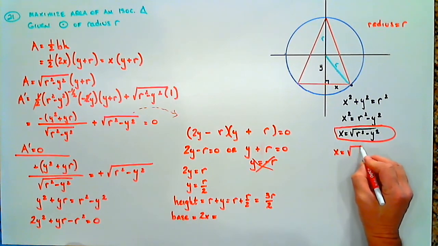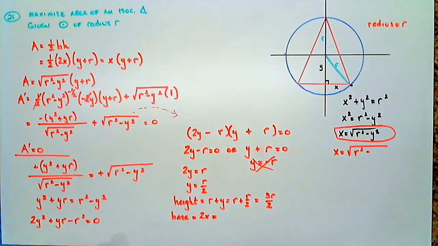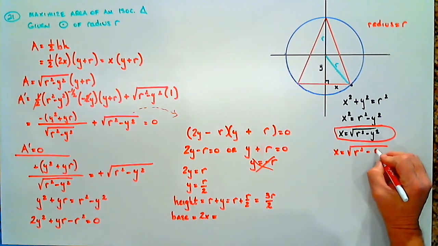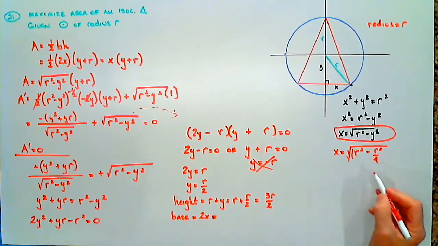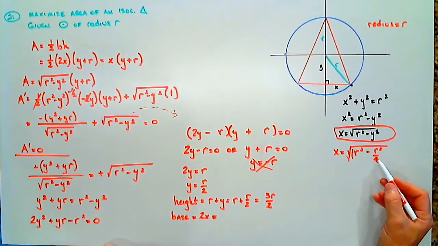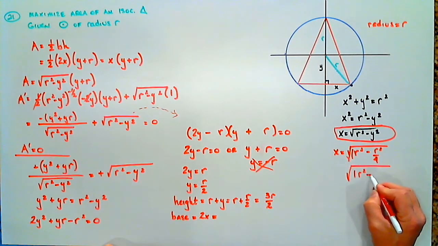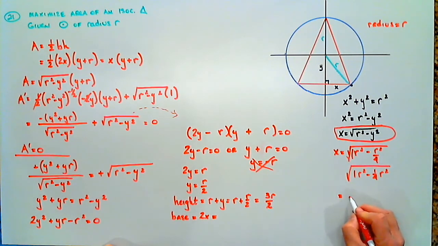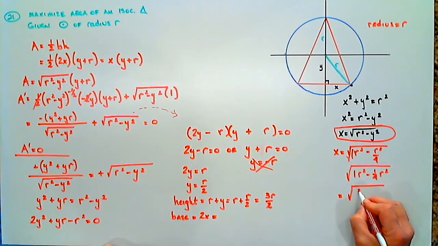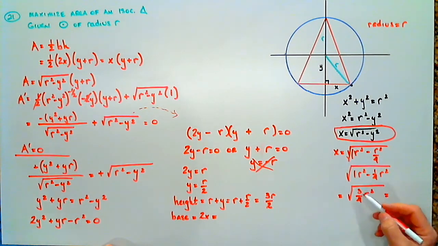X equals the square root of r squared minus y squared. If we square y, we get r squared over 4. Well, we have 1 r squared minus a fourth of an r squared, don't we? Isn't this really just this? It's just 1 r squared minus 1/4 of an r squared. Well, that gets us the square root of 3/4 r squared, which simplifies.